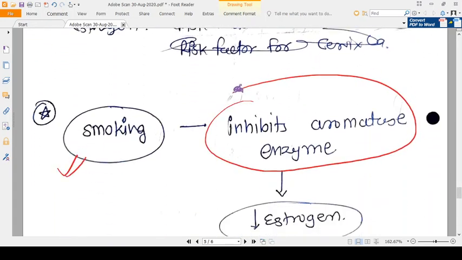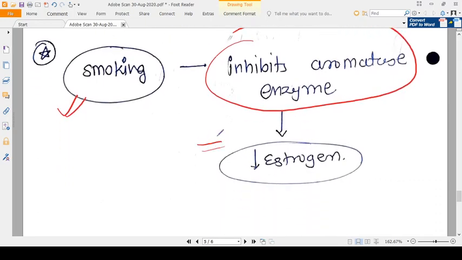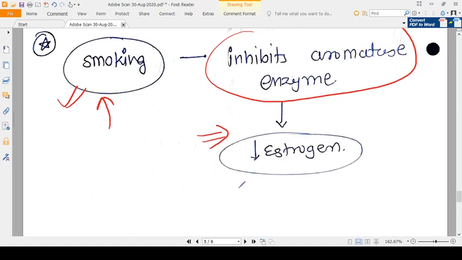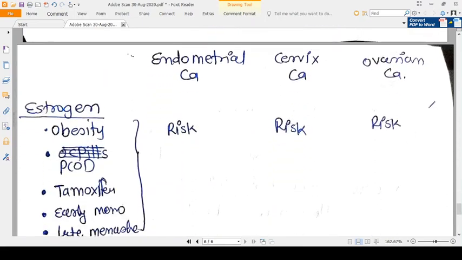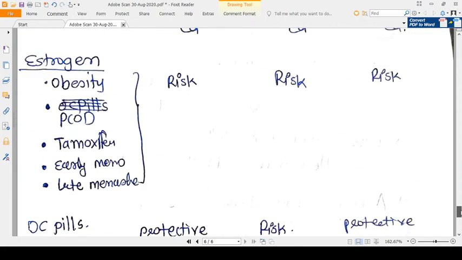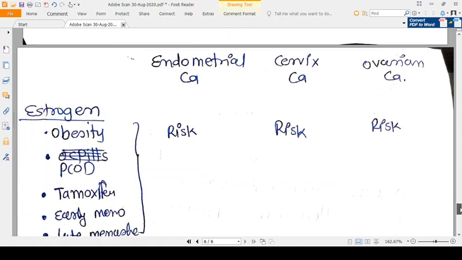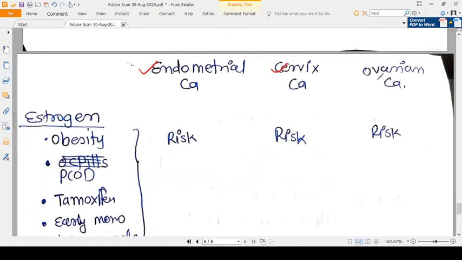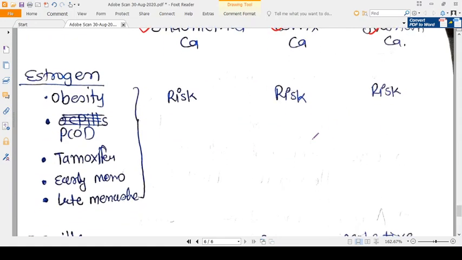Now, let us discuss smoking. Smoking inhibits the aromatase enzyme, and that's why it decreases the estrogen. So smoking can decrease the estrogen. That's why it can be a protective feature for some of the tumors. Now, let's discuss the common risk factors for all these three carcinomas: endometrial carcinoma, cervical carcinoma, and ovarian carcinoma.